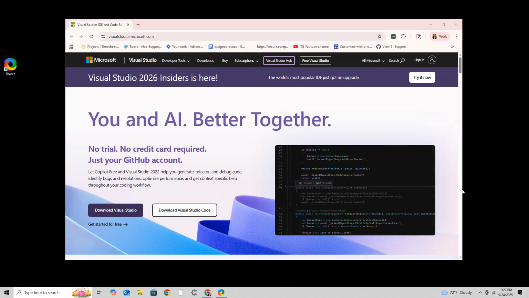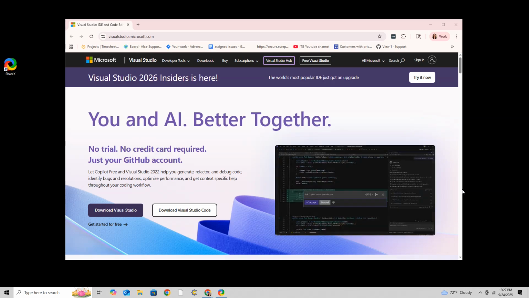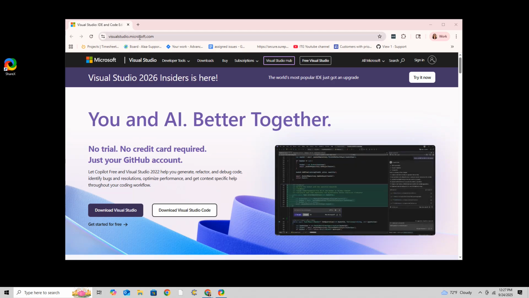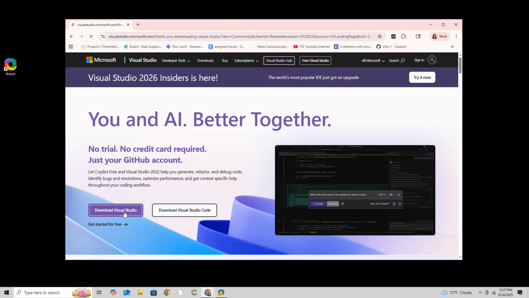WiseJ.net is an extension for Visual Studio. Therefore, you must start out by installing Visual Studio. You can install Visual Studio at visualstudio.microsoft.com. So we see here we can download Visual Studio.